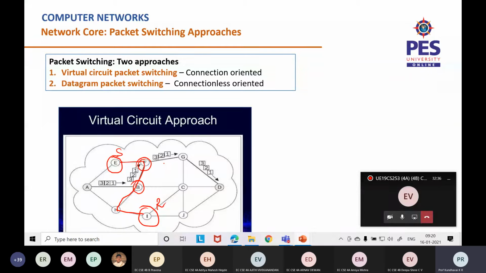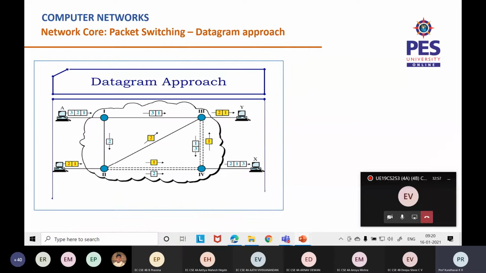But there is a quite small difference when it comes to circuit switching. When B and F are used there, they cannot be used by any other one. So that you will see in circuit switching. All right. So all the bits travel in the same path. Okay, they don't take different paths. If a handshake has happened between A and D, then it takes the same path.